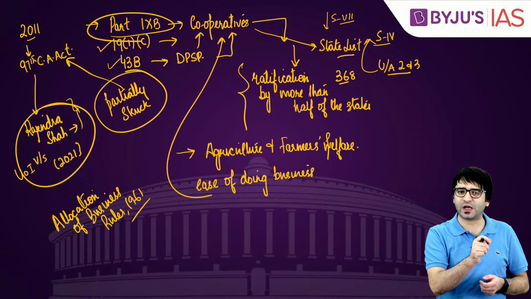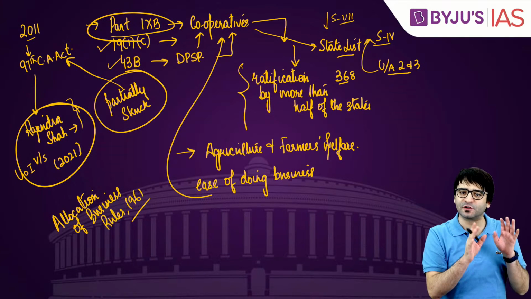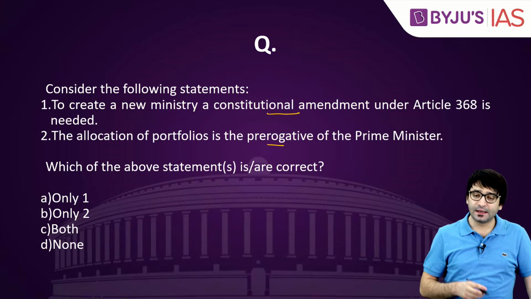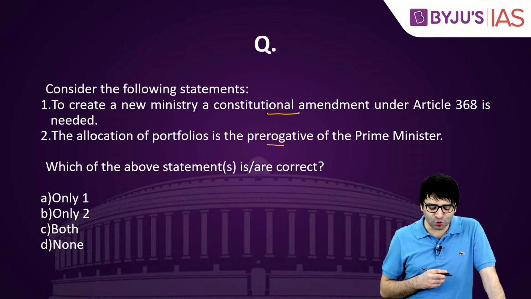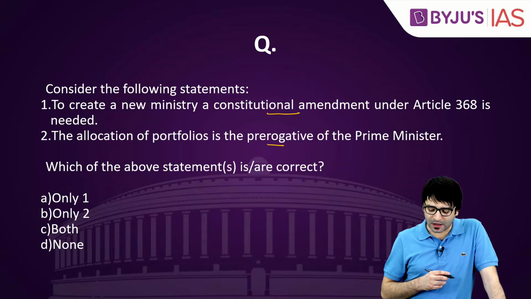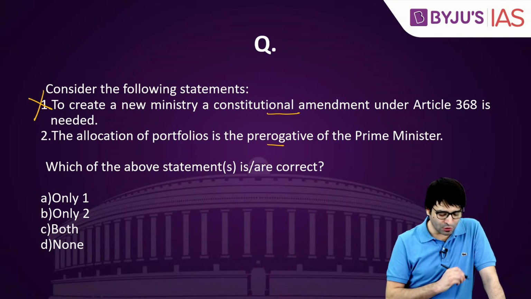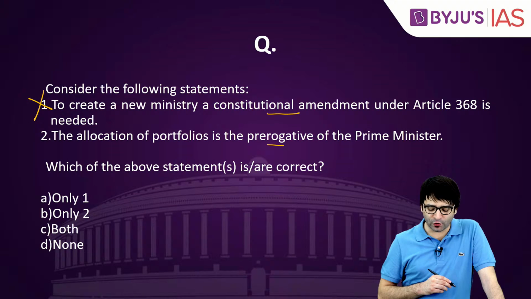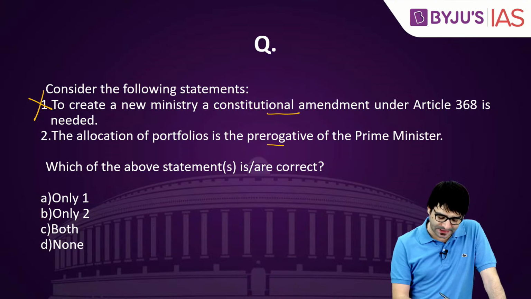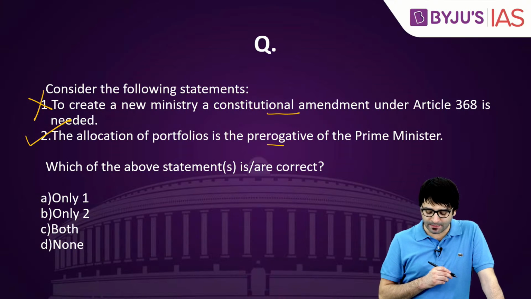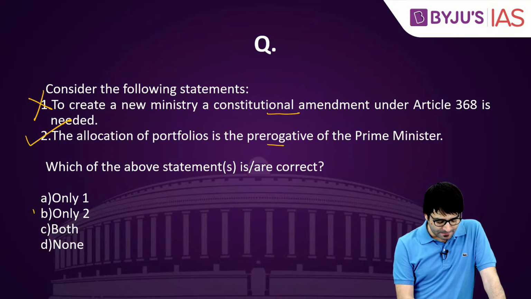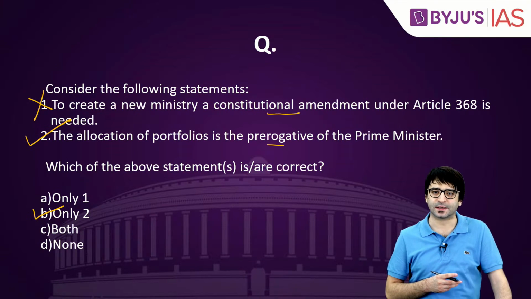You just need to make changes to this rule, allocation of business rule 1961. Let's look at the question. To create a new ministry, a constitutional amendment under Article 368 is needed? No. The allocation of portfolios is the prerogative of the Prime Minister. This is correct. Which of the above statements is or are correct? B, only 2 is the right answer.